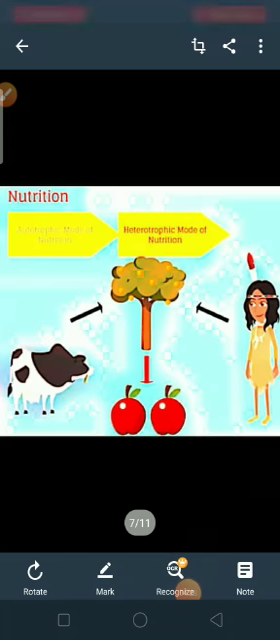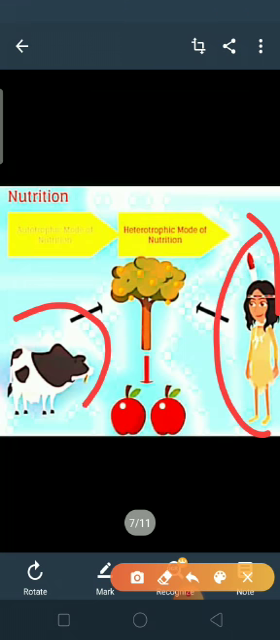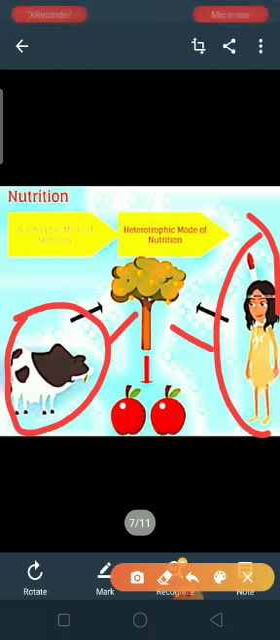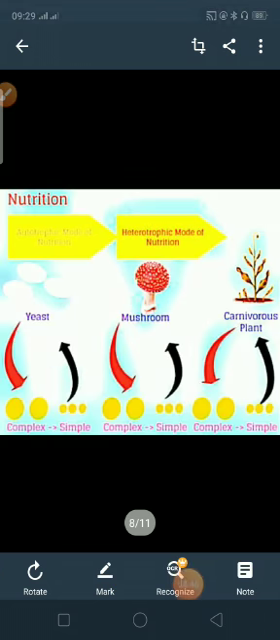So, children, autotroph means preparing on their own, and in the heterotrophic mode of nutrition, we human beings and animals depend on plants for our food. It may be directly or indirectly. Now, under the heading of heterotrophic mode of nutrition, mushrooms are also there. Mushroom, carnivorous plant, they all depend on dead and decaying matter.